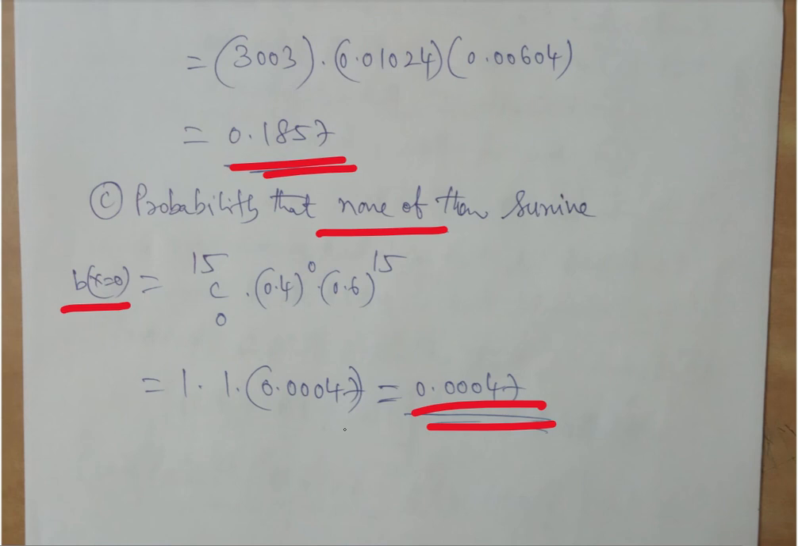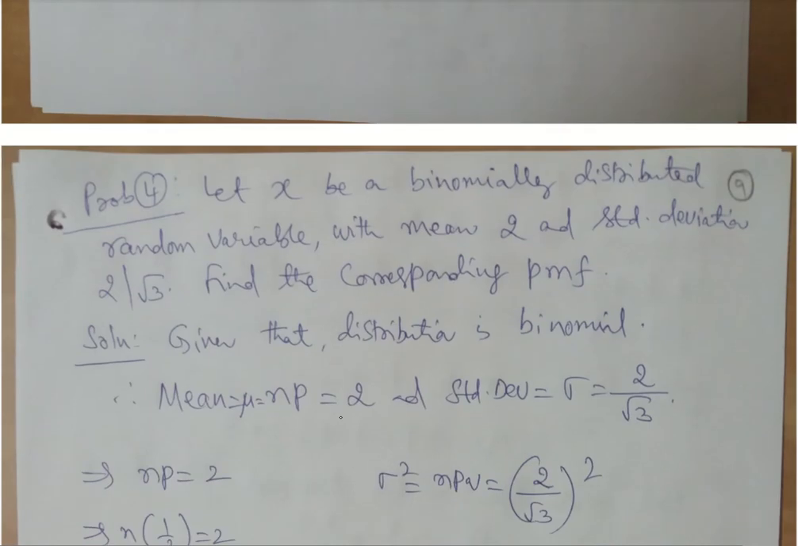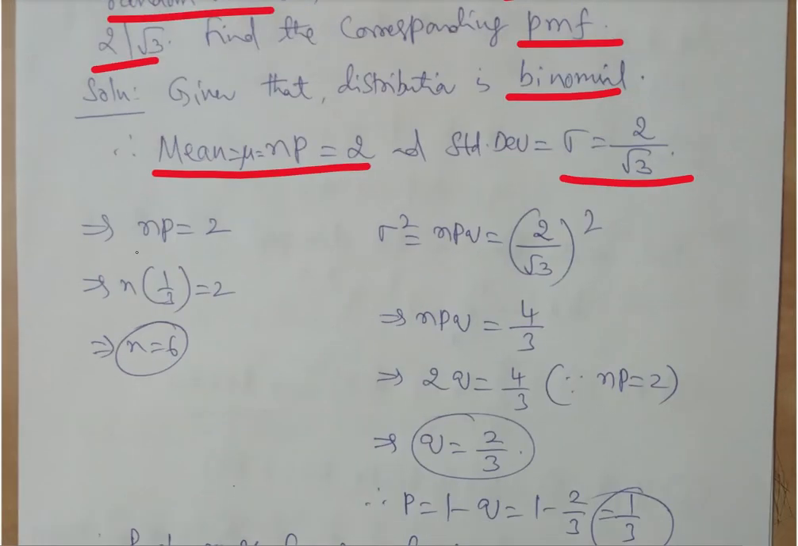So based on this, probably you will be able to understand how binomial distribution can be applied. So let us have a look at another problem. Let X be a binomially distributed random variable with mean 2 and standard deviation given, find the corresponding PMF. This is a different kind of problem. So based on the formula, it is given that we have a binomial distribution. In binomial distribution, mu and standard deviation they have given. So we know the formula. In binomial distribution, mu, that is mean, is nothing but n into p, that is given as 2, and they are also given the probability.